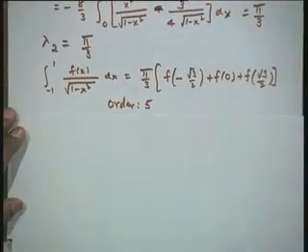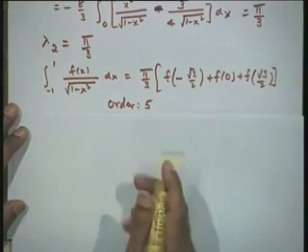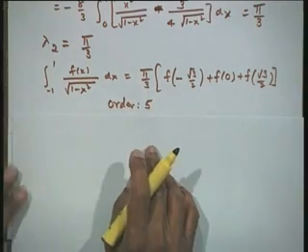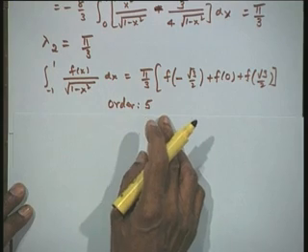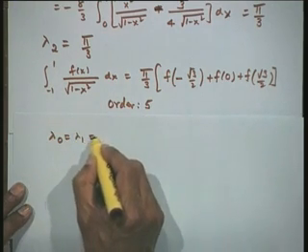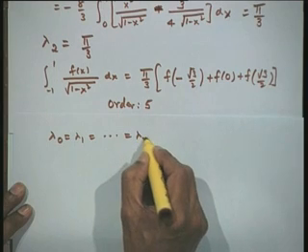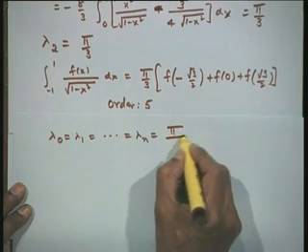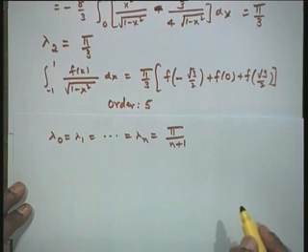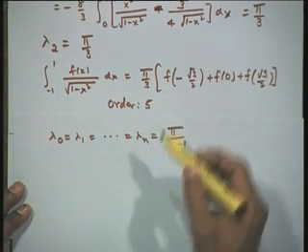Interestingly, it can be shown theoretically that in the general case all the lambdas are equal, as it has happened here, and they are all equal to pi upon n plus 1. In the case of 1 point formula n is equal to 0, we get the weight as pi.